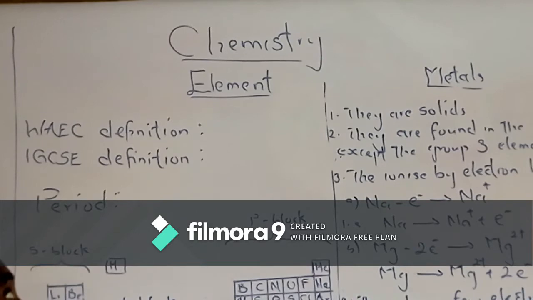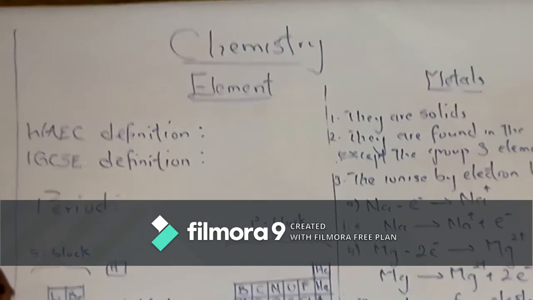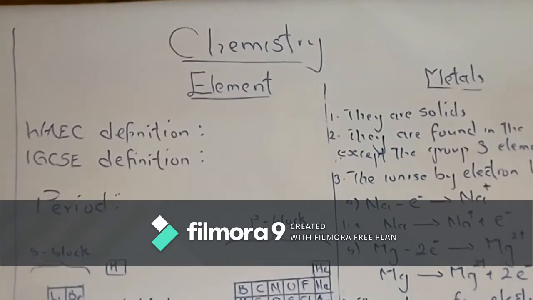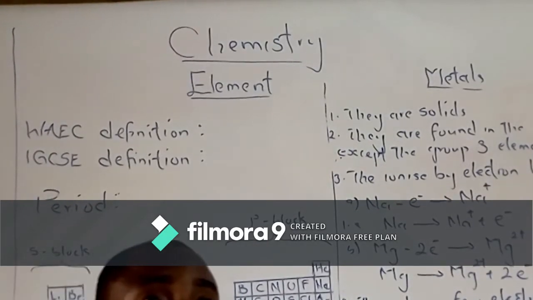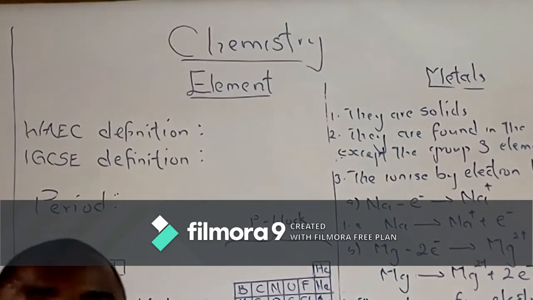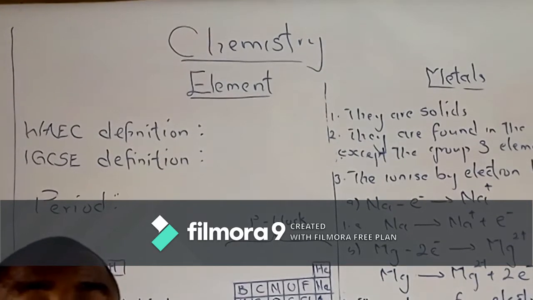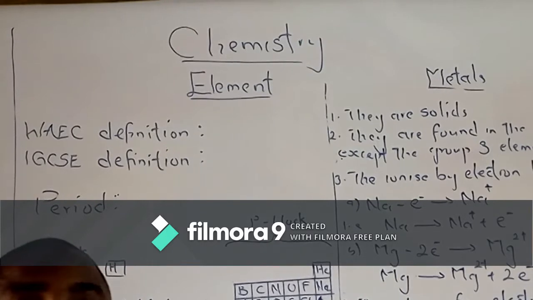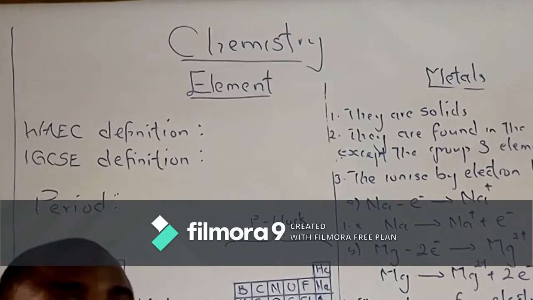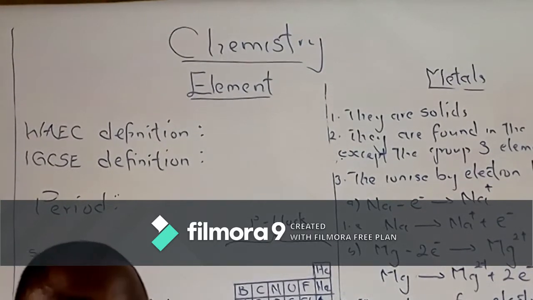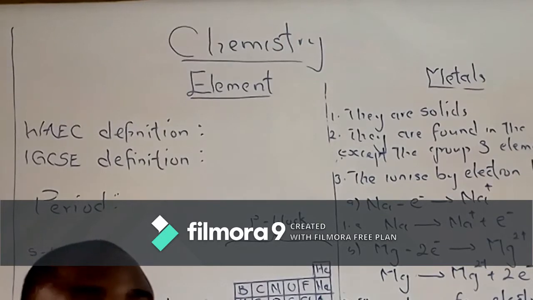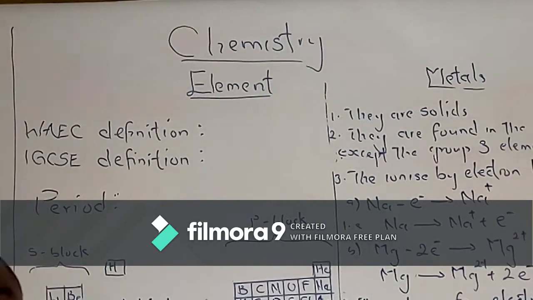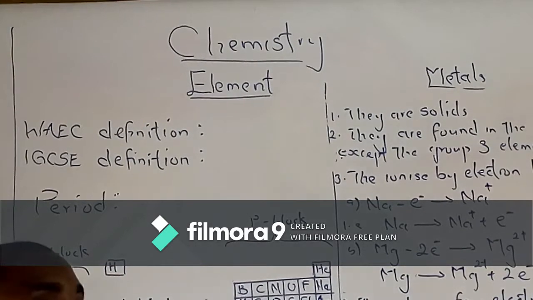Element has been defined in different ways. Using the West Africa syllabus, WAEC syllabus, element is defined as a substance which cannot be split into simpler units by an ordinary chemical process.